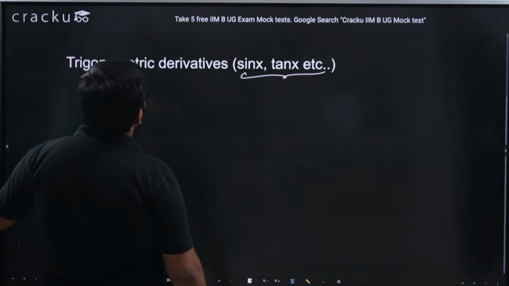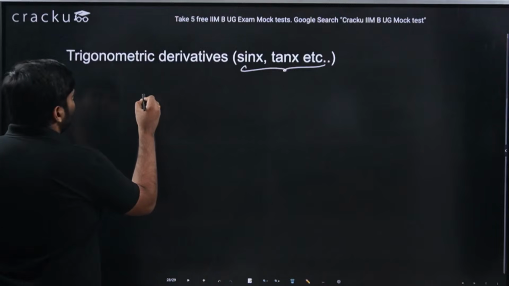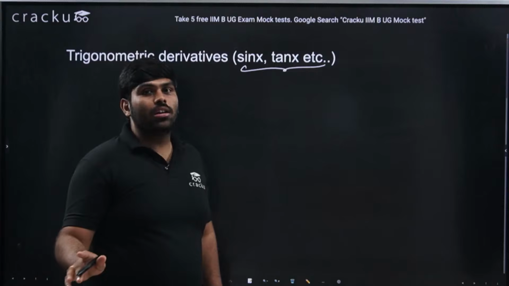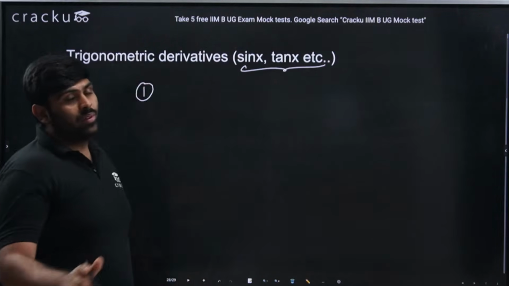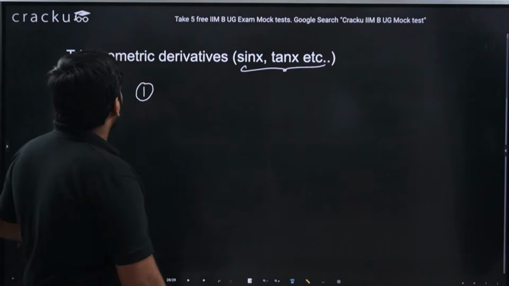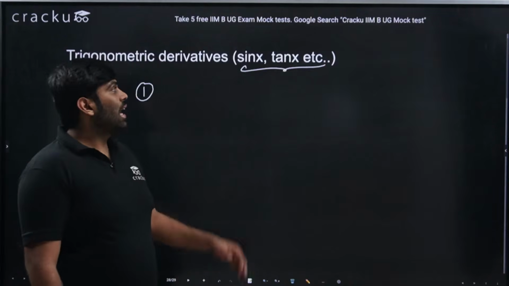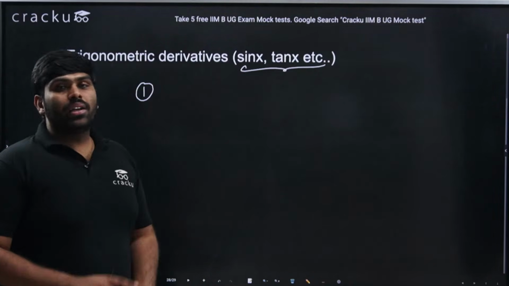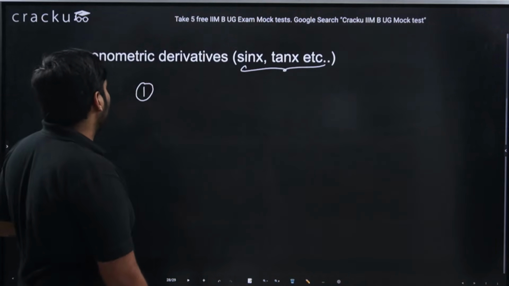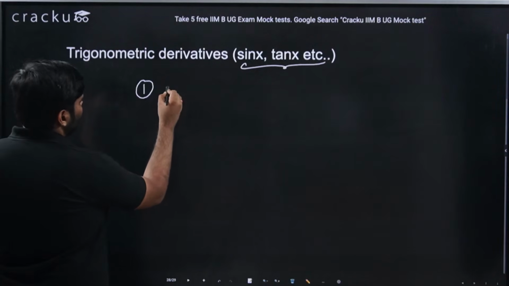Cool. So trigonometric derivatives of sin x, tan x, etc. I understand the session should have lasted longer, but this is the bare minimum in the first session to do the calculus, limits, derivatives and everything. I'll take hardly, let's say, 10 minutes to finish. I'll deal with the derivatives of trigonometric functions like sin x, cos x, tan x, and I'll just take one example. Then I can wind it up. So first I'll deal with sin x.